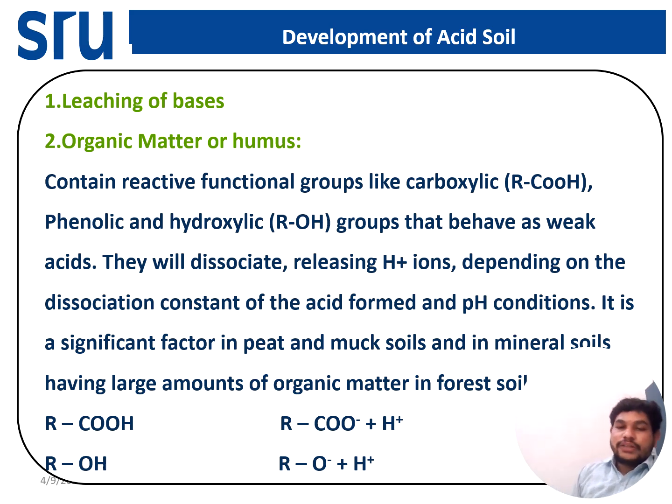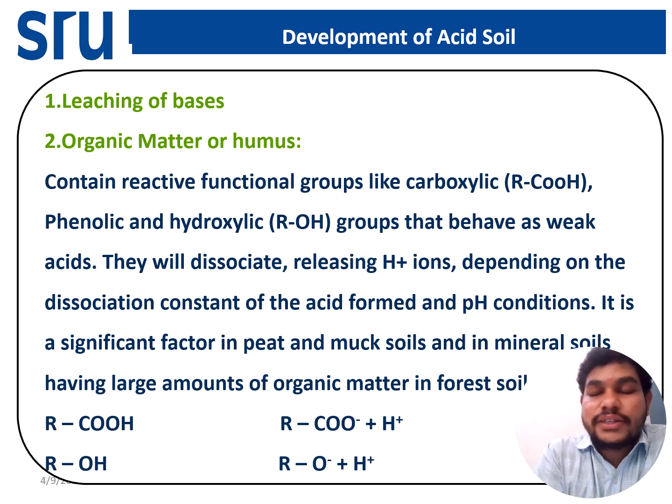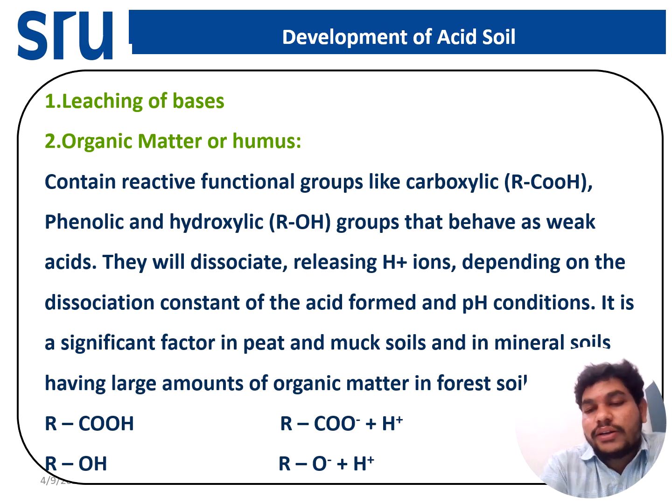The important point here is how acid soil will develop, or what are the factors responsible for acid soil formation. First one is the leaching of bases. We know that the bases are responsible for the formation of alkaline soil. If the bases like calcium, magnesium, sodium get leached out due to high rainfall, the soil becomes unsaturated with base. That condition will develop the acidity in the soil.